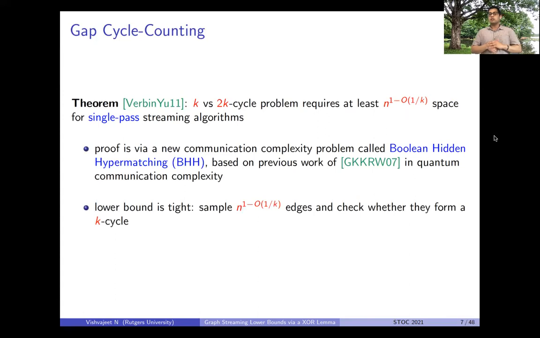And it turns out that their lower bound is tight. If we just sample n to the 1 minus 1 over k edges and just check if they form a k cycle or not, then this algorithm would be correct with constant probability. So the lower bound of Verbin and Yu is tight.